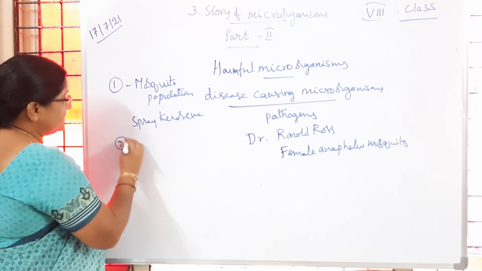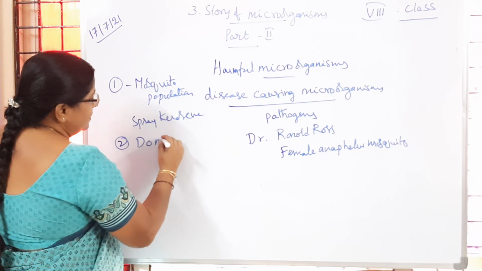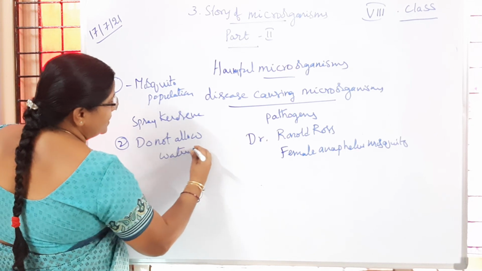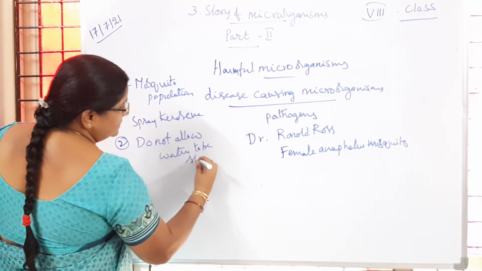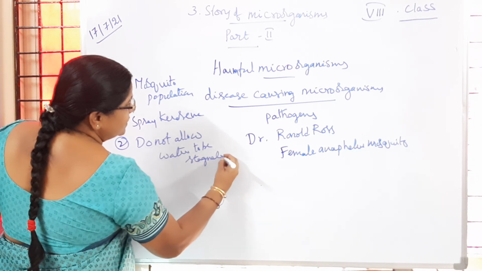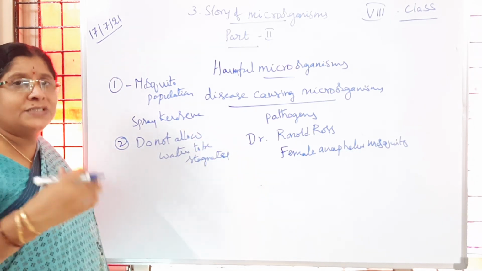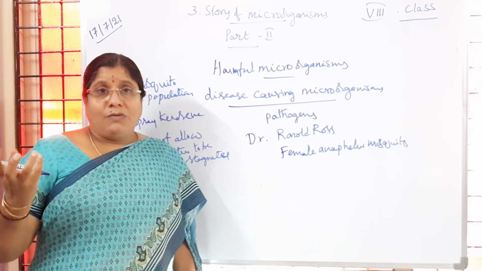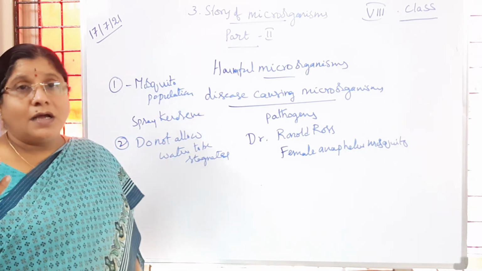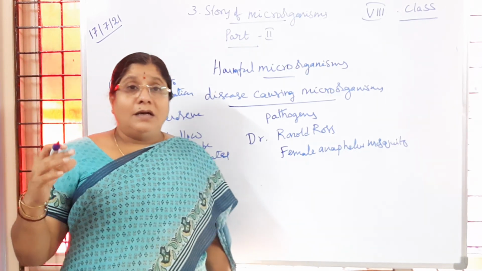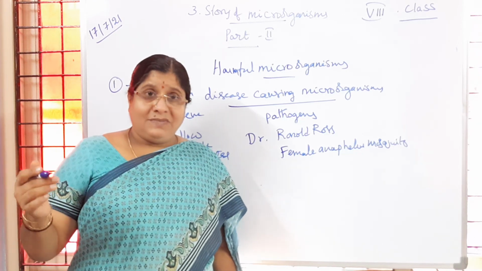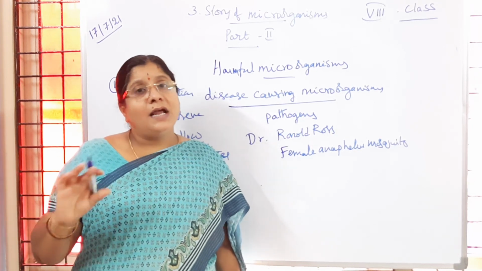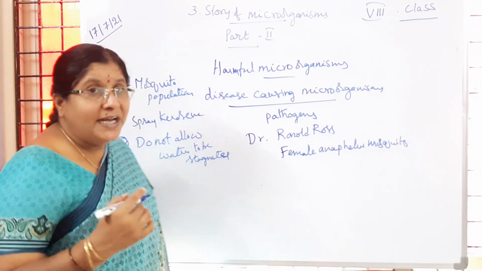Then do not allow water to stagnate. Is it clear to you? And if there are any leftover coconut shells, old pots, or tires, we have to throw them away. Dispose of them in a proper way so that water cannot be stored there, and the mosquitoes cannot breed. Is it clear to children?